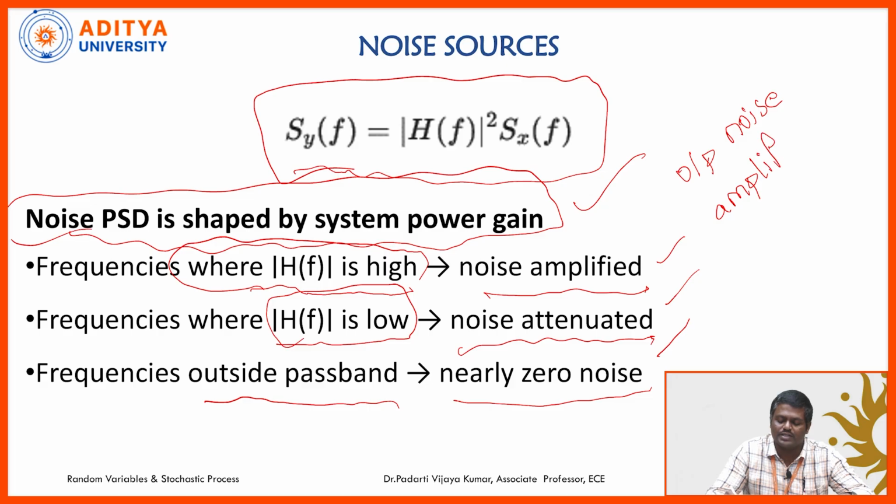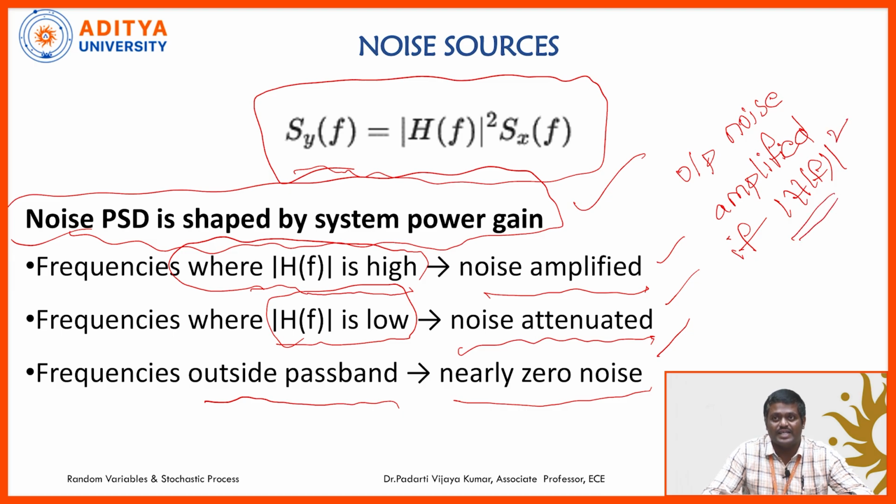The output noise gets amplified if the absolute value of H of f is more. So the absolute value of H of f whole squared decides whether output noise is amplified or attenuated. It depends upon H of f: if H of f is high, it is amplified; if H of f is low, it is attenuated. If the band of the noise is outside the frequency band,